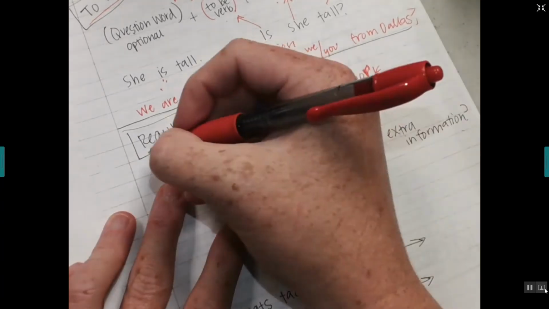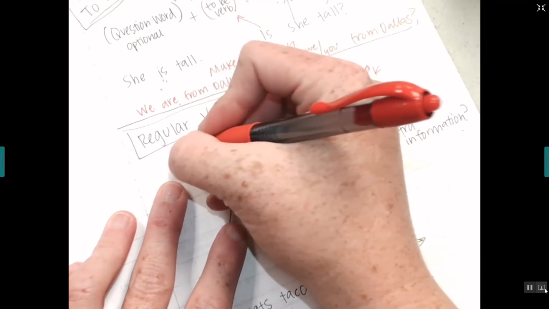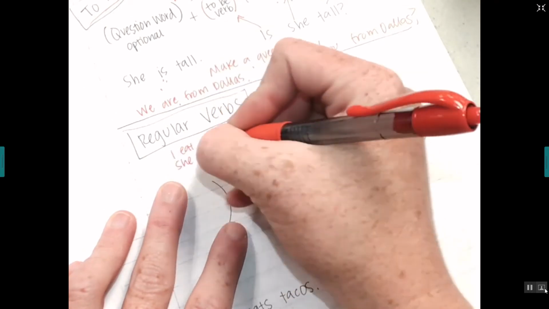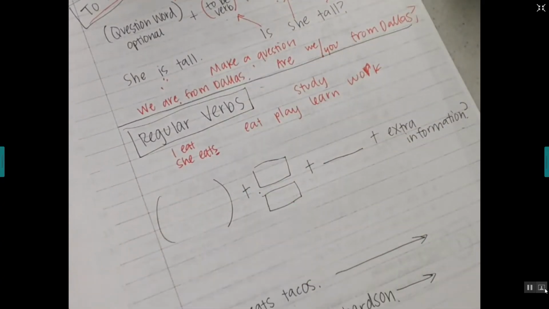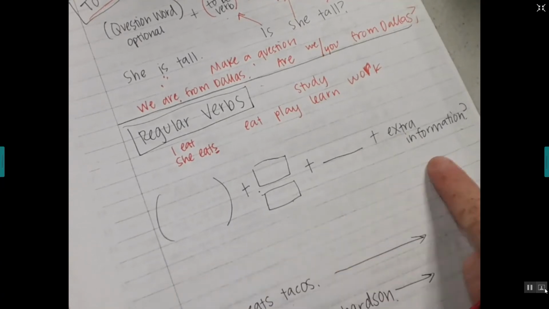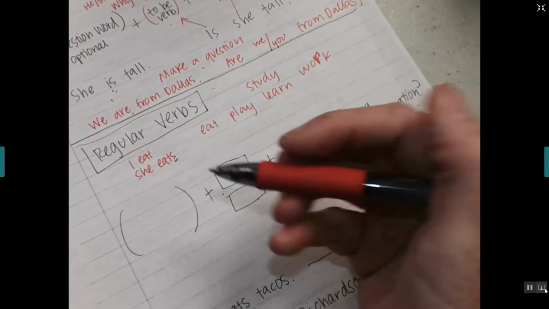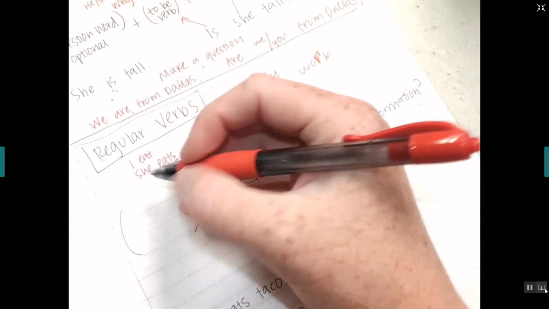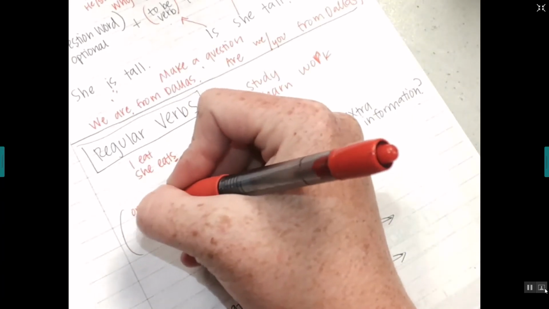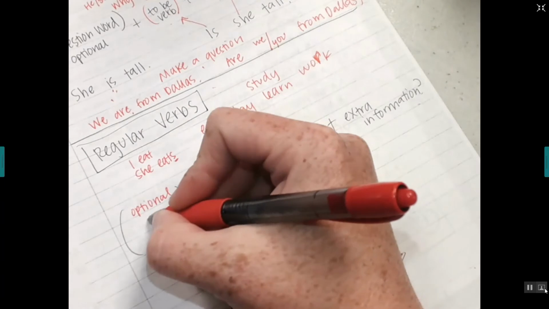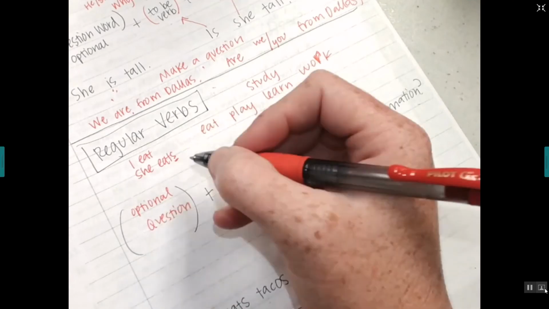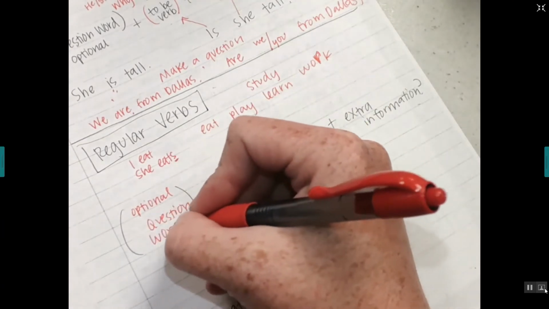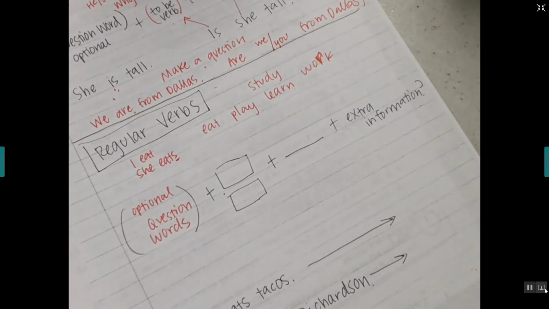So this is the one where we have like I eat, and then we would say she eats, and we need the S. Okay? I eat, she eats. We need the S. You remember that from last week. Okay, so here's our formula for making questions with regular verbs. So just like above, this is optional. Optional question words. Who, what, where, when, why, how.